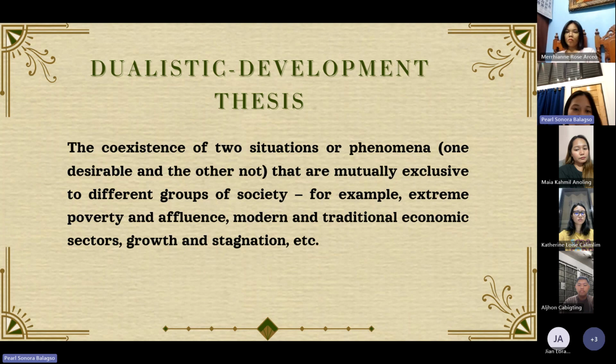In the dualistic development thesis, they believe that there are two worlds, the world of the poor and the world of the rich. They believe that there is a large gap between those two, and in order to lessen or minimize that gap, the developed countries or the rich people need to help the poor people in order for them to develop.